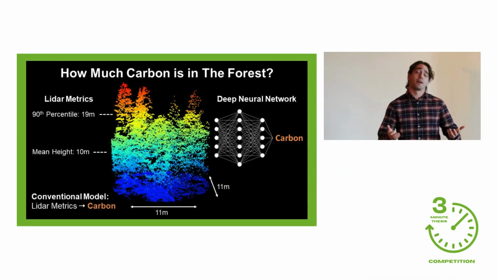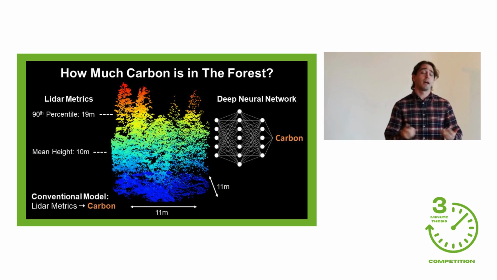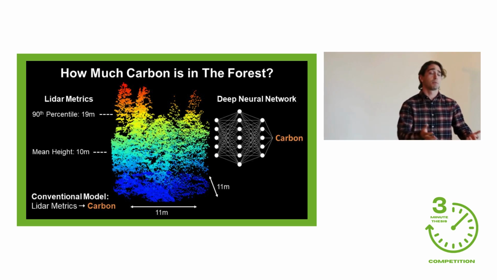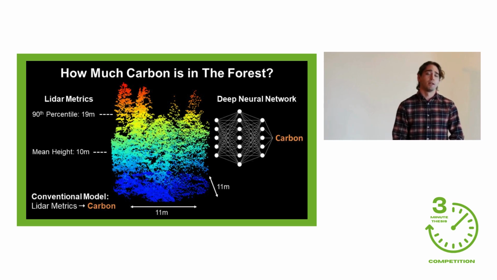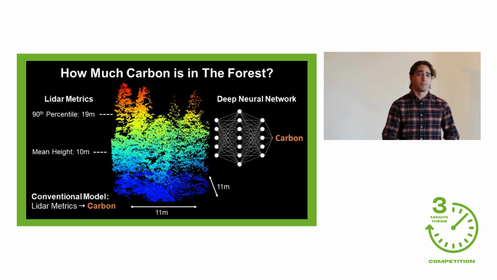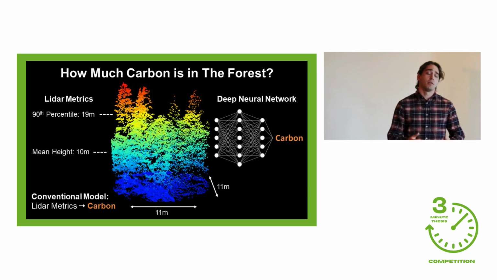She needs to hire a carbon project manager who will be able to accurately quantify the carbon she's purchasing. The most reliable way that her carbon project manager can do this is through the use of light detection and ranging data, also known as Lidar. We collect Lidar data by flying a plane or drone over the forest canopy with a scanner that emits laser pulses that measure the height of the forest very accurately. This creates 3D point cloud data, as is shown in the middle of the slide.